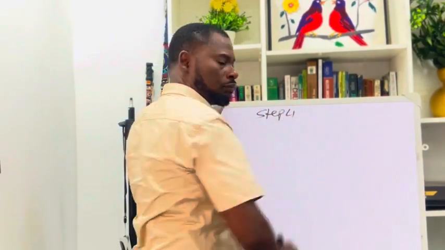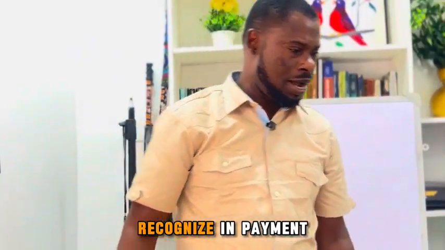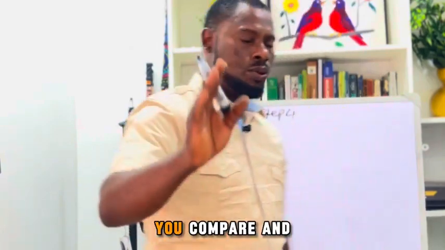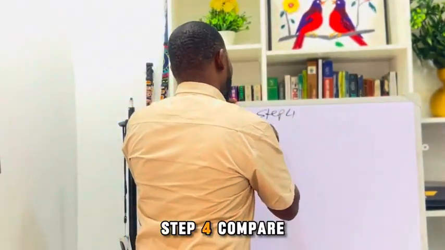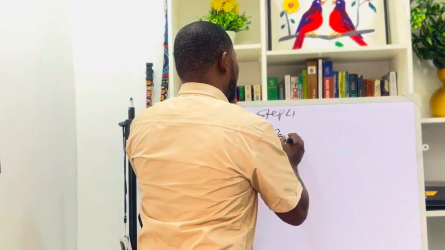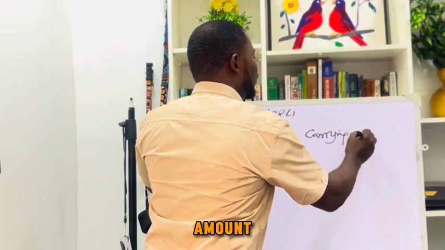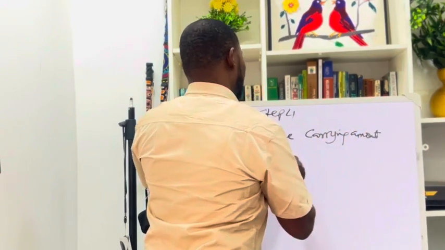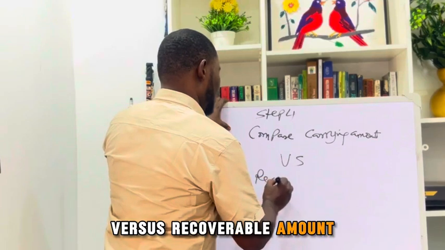Step 4 is to compare and recognize impairment. Step 4, compare carrying amount versus recoverable amount.